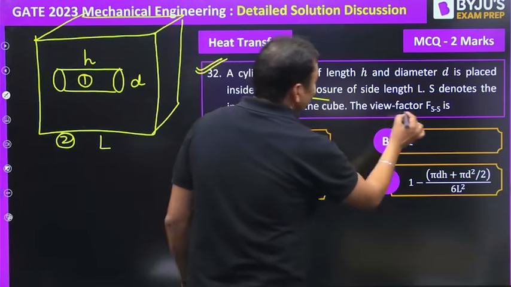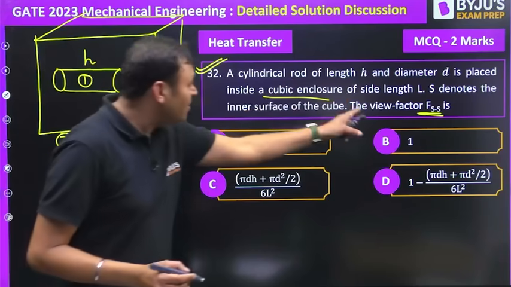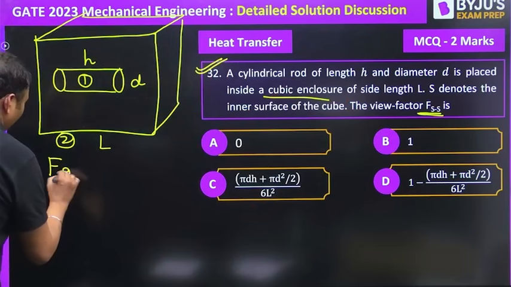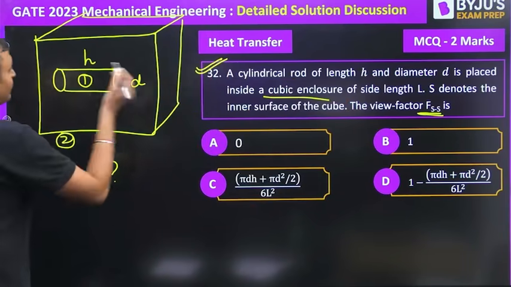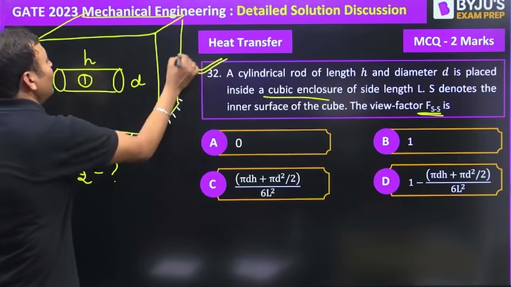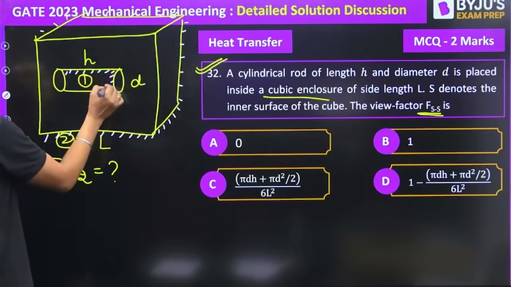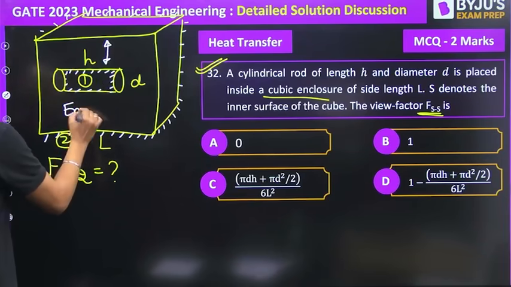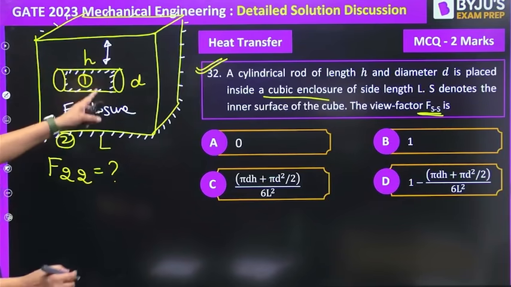So what will be the view factor or the shape factor for S to S, the self shape factor for the cube? We need to find out F22. The radiation exchange will take place only when the outer surface of the cube is insulated and the inner surface of the cylinder is insulated. Then only there is radiation heat exchange. So this can be treated as an enclosure. Cylinder and cube can be treated as a two surface enclosure.